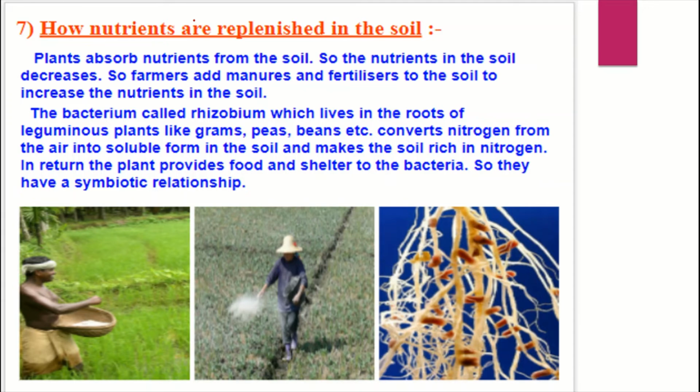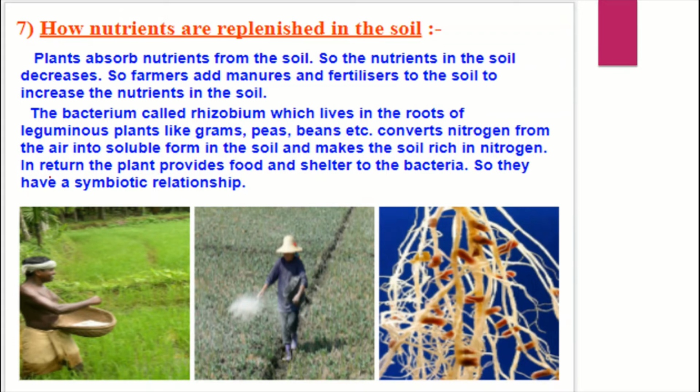If you have a farm in which you grow a leguminous plant, pluck one plant and see its roots through a magnifying glass. You may see tiny particles on the roots. These are known as rhizobium bacteria.